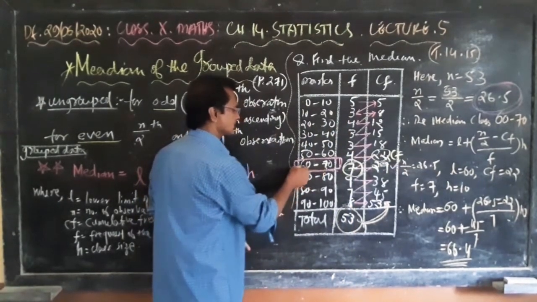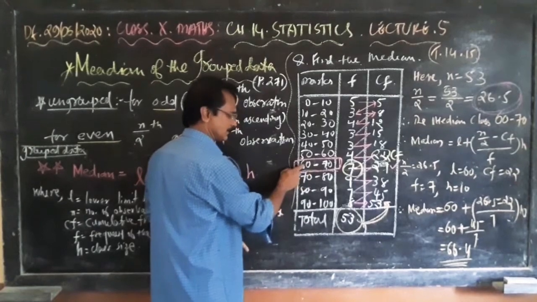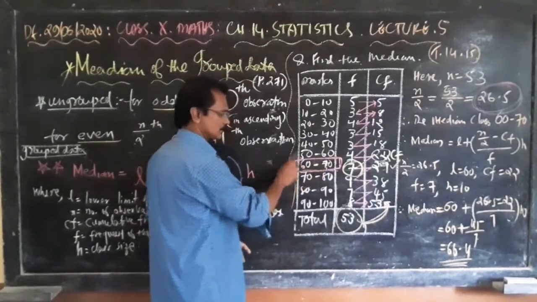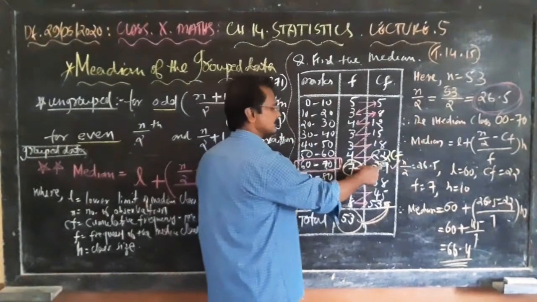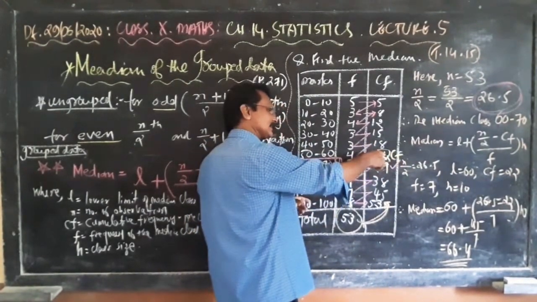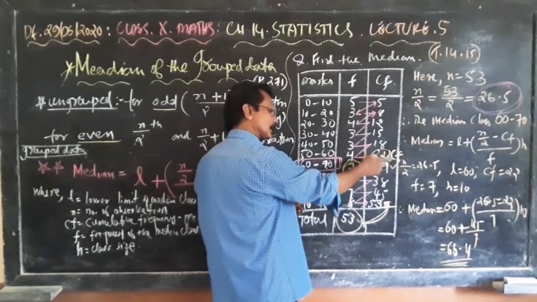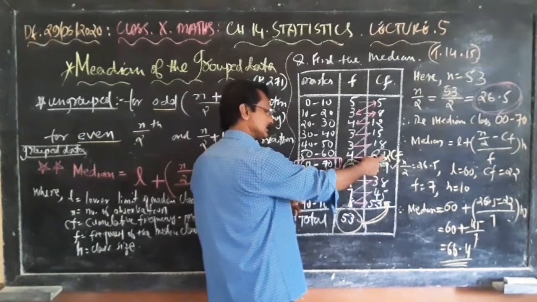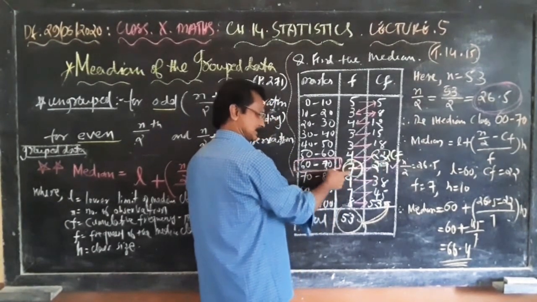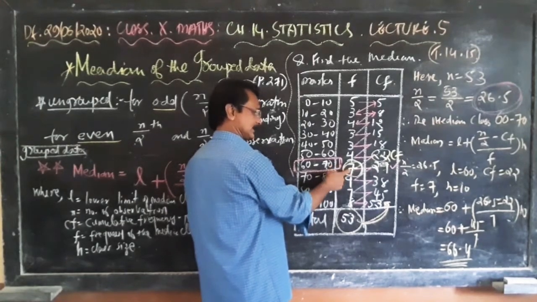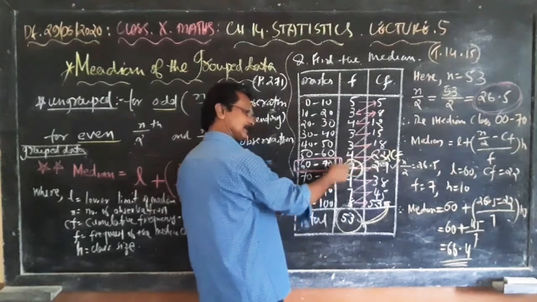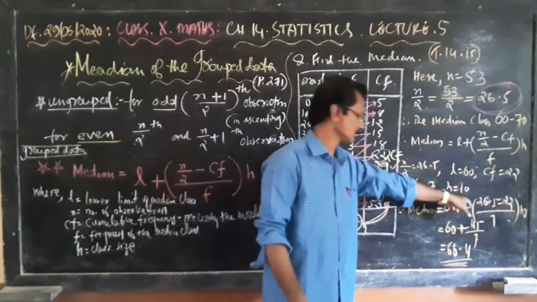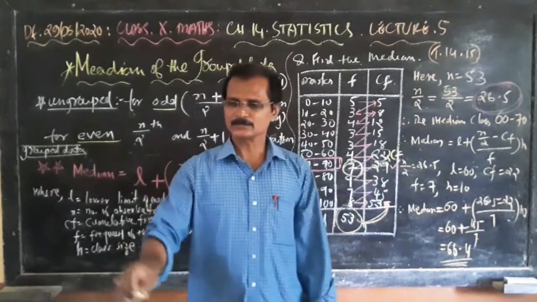So we have selected the median class 60 to 70, the lower bound is 60. Then the cumulative frequency is not of the median class; take the preceding class's cumulative frequency. And take the frequency of the median class. Now you can solve.